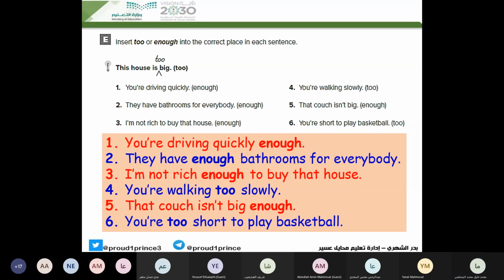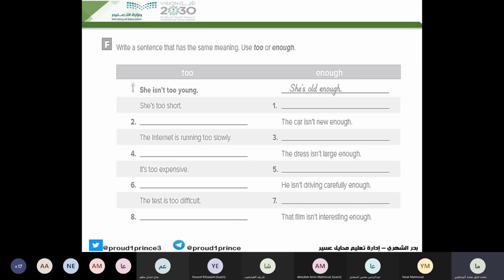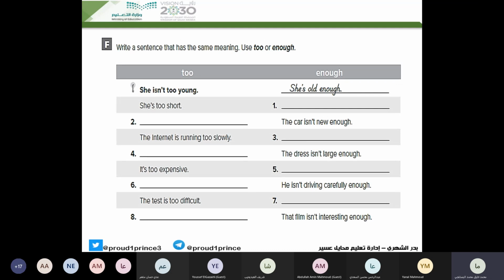Finished? Okay. Now here we have exercise F. We are going to write a sentence that has the same meaning. We have to use too or enough. Look at the example. She isn't too young. What does it mean? It means that she is old enough.